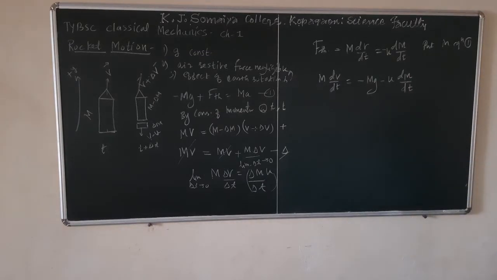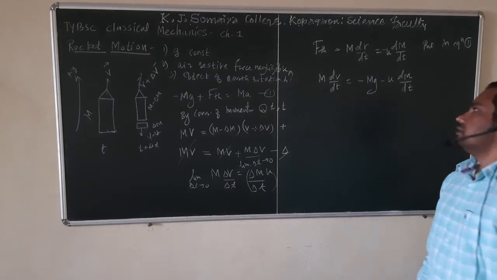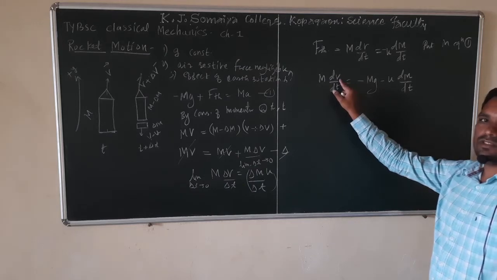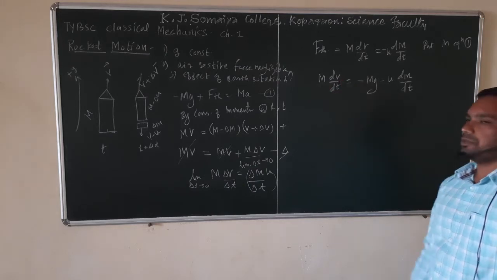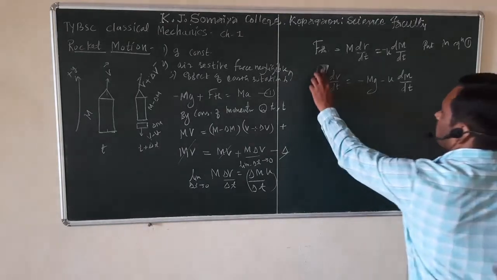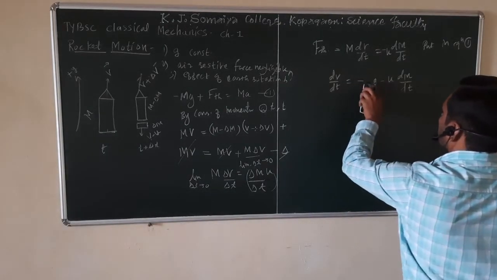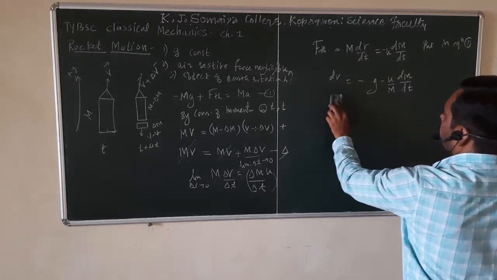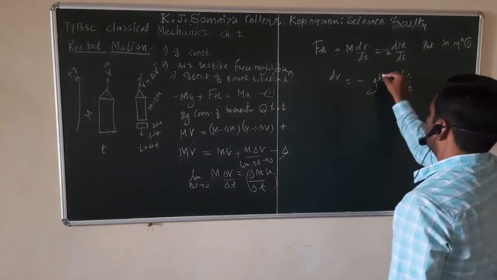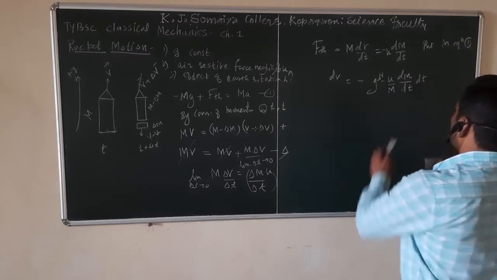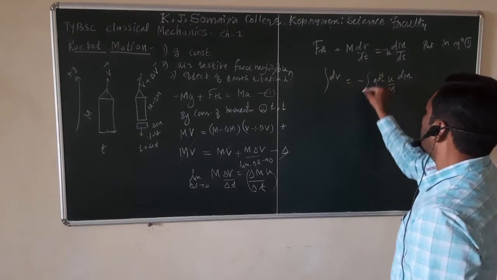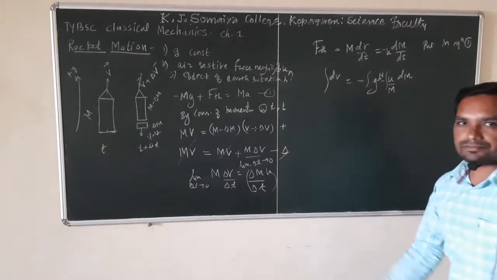Again, here we get a linear first order differential equation in velocity. So we can solve this equation by separation of variables. If we divide m on both sides and multiply dt, this dt will get cancelled. And in the next step, we have to integrate this equation.